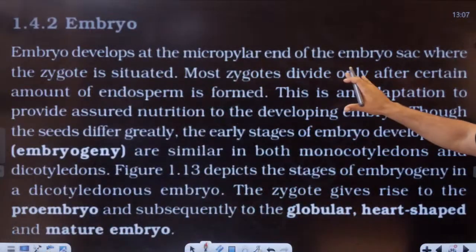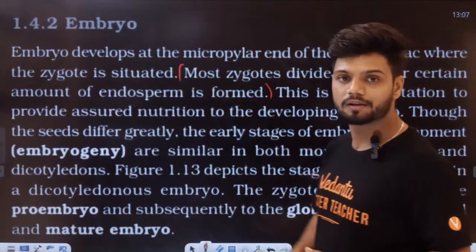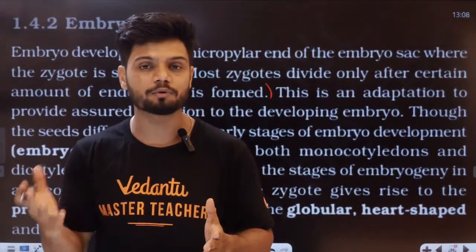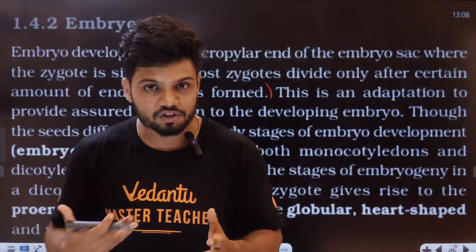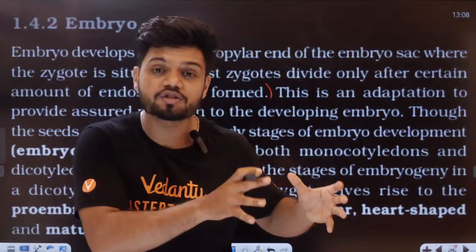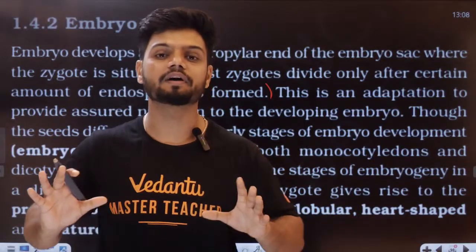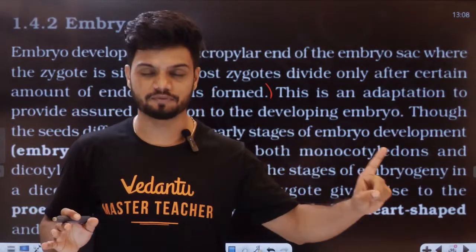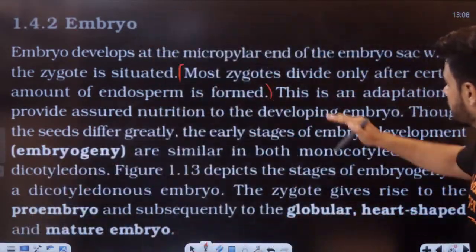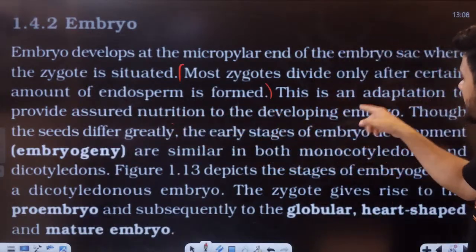Most zygotes divide only after a certain amount of endosperm is formed. Very important line. Why? Because the zygote will always wait. The zygote doesn't change to an embryo because the division needs nutrition. So until the endosperm is formed, which can provide nutrition, the zygote will not divide. So endosperm formation happens first, then embryo formation. This is an adaptation to ensure assured nutrition to the developing embryo.